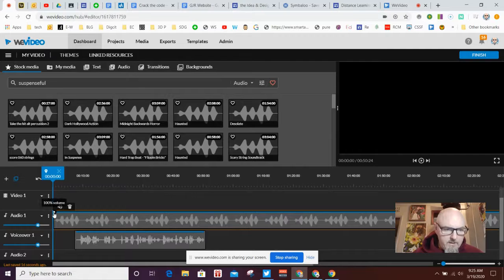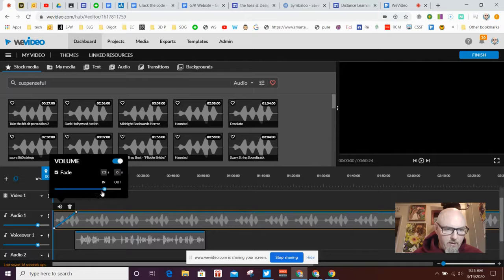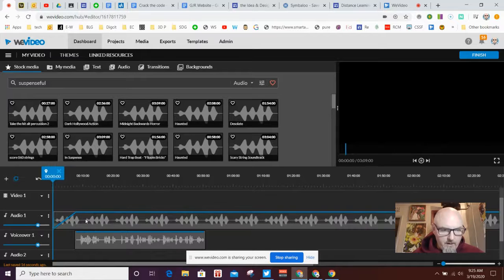And this dot allows me to change the volume in certain sections. So it allows me to fade things in and out. I'm going to fade the volume up. And this allows me to take the overall volume and make it lower. You can see the gray bar here moves down. And if I play it from the beginning,